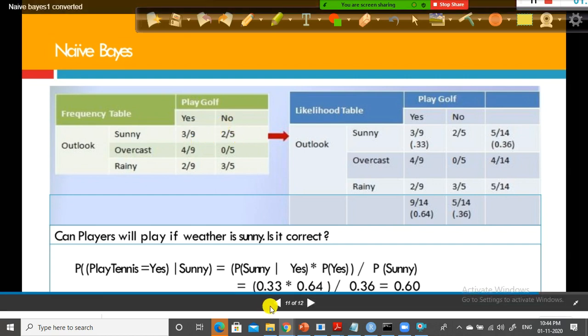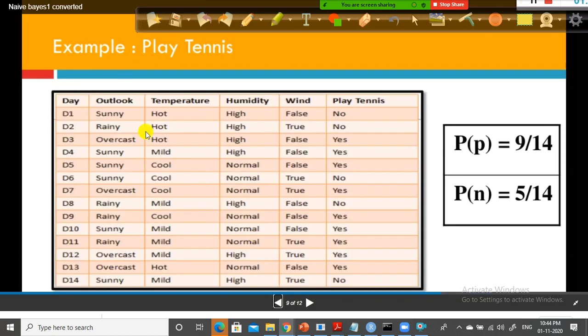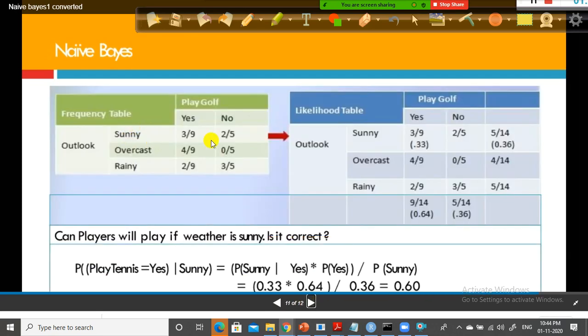Three times he played tennis. Now go back to the data here. Take sunny, filter only sunny, right? Sunny 1 no, and sunny 2 yes, and sunny 3 yes, 2 no, 2 yes in sunny, right? In sunny, 2 no and 3 yes. In total, 5 records were there in sunny.